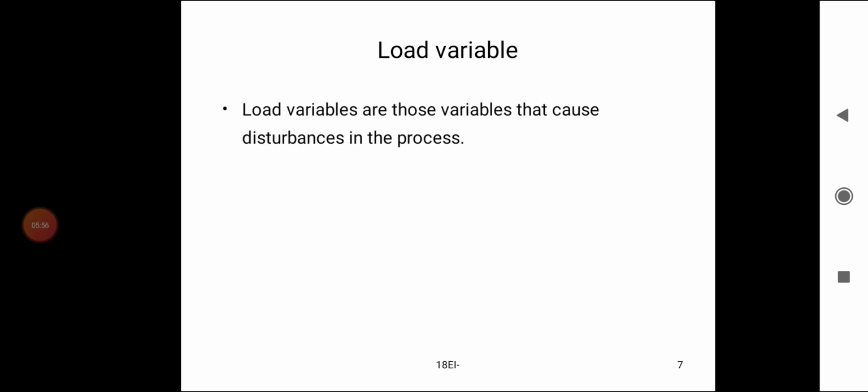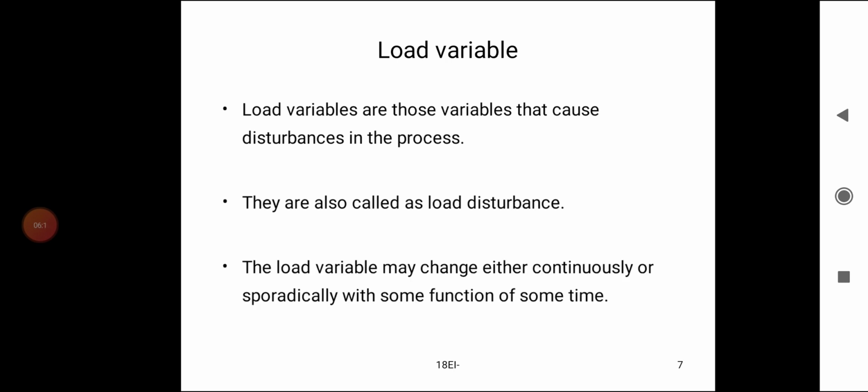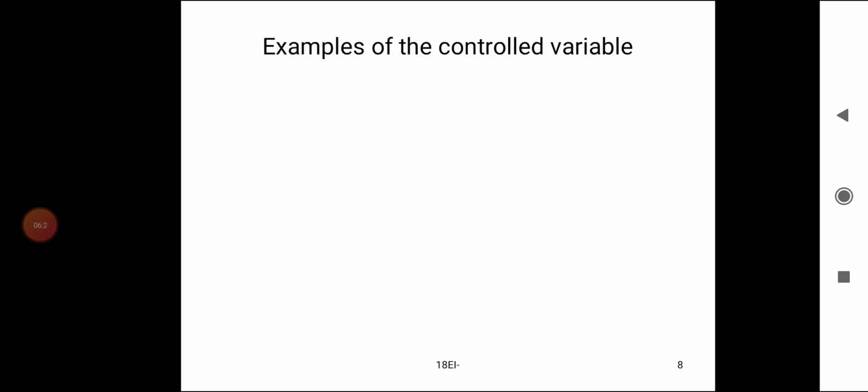Load variable. Load variables are those variables that cause disturbances in the process. They are also called load disturbances. The load variable may change either continuously or sporadically as some function of time.